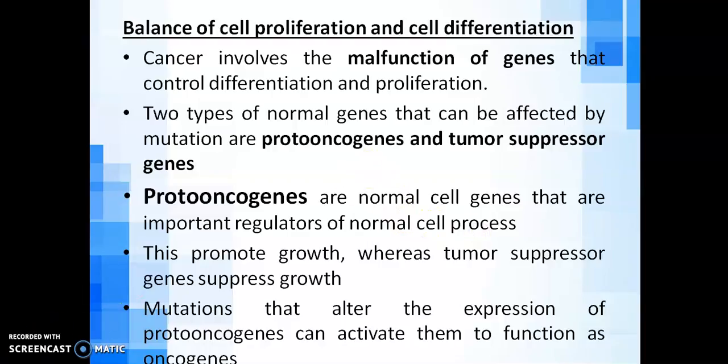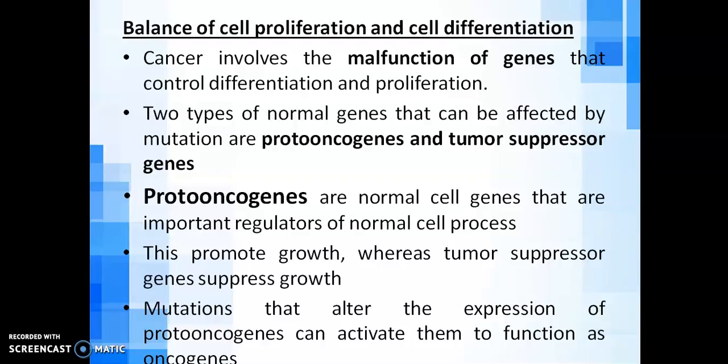Next, balance of cell proliferation and cell differentiation. In our body, cell proliferation and cell differentiation are controlled by two main genes. These genes are proto-oncogenes and tumor suppressor genes. So what are proto-oncogenes?